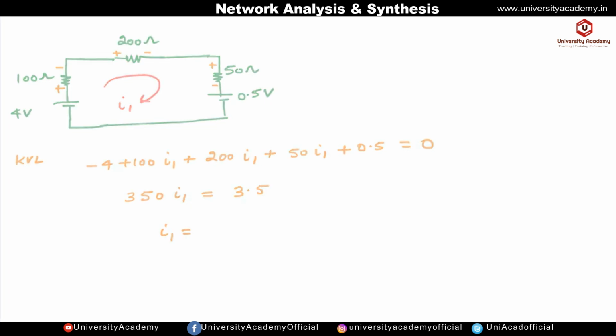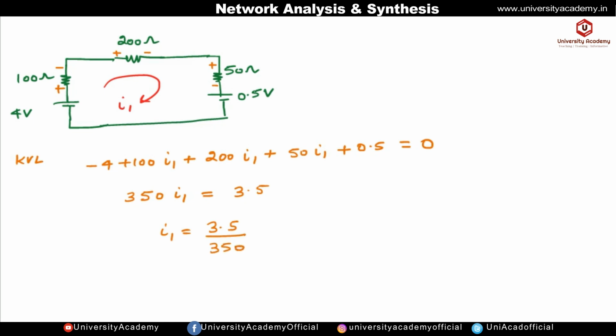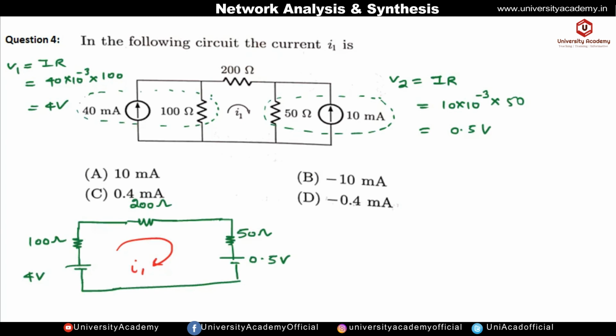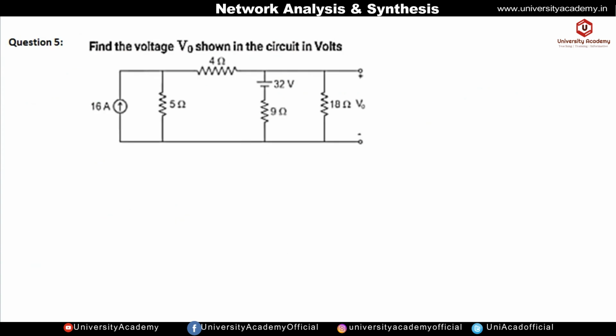Okay, so I1 current we are getting as 3.5 by 350, which is equal to 10 milliampere. Okay, so 10 milliampere is option A. So this is the right answer. Now let us see the next question.